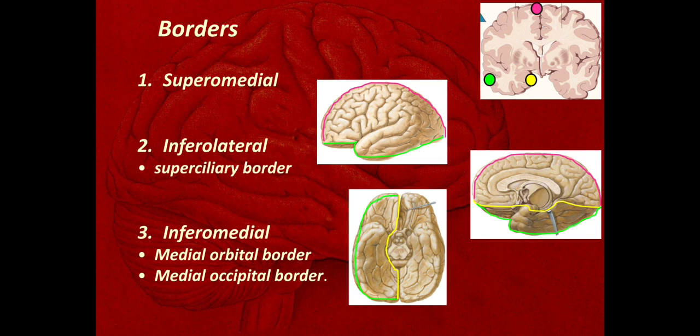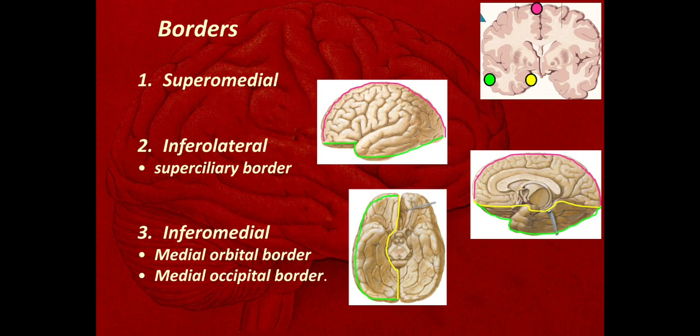This inferolateral border, this green border present here, its anterior part is called the superciliary border. This border is the superciliary border, as it overlies the superciliary arches. On the outer aspect there are the superciliary arches, and inside them is the superciliary border of the cerebrum.